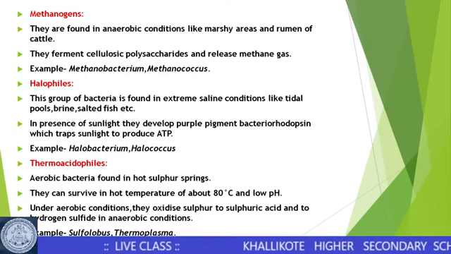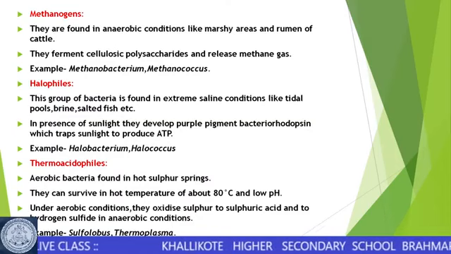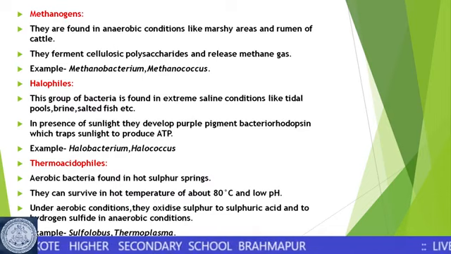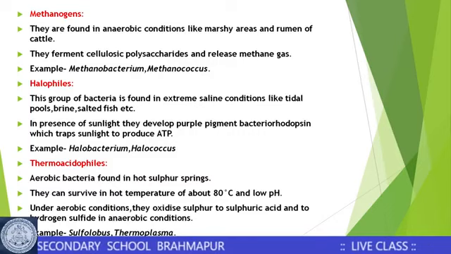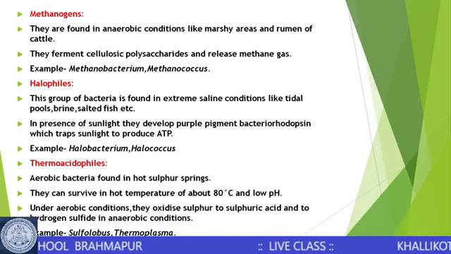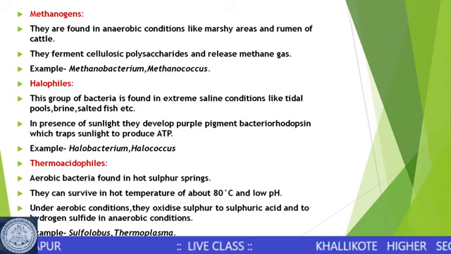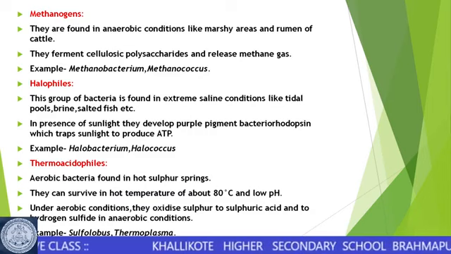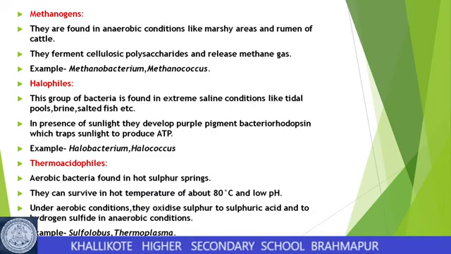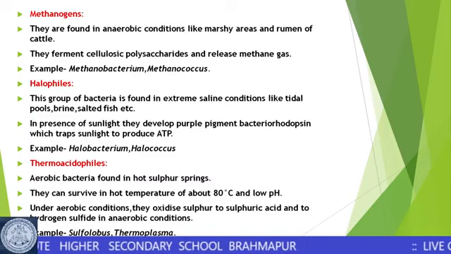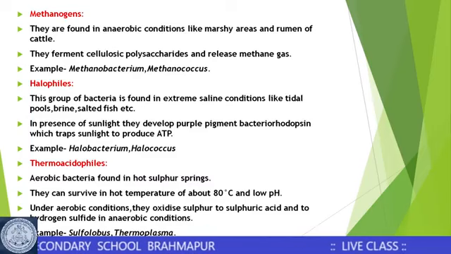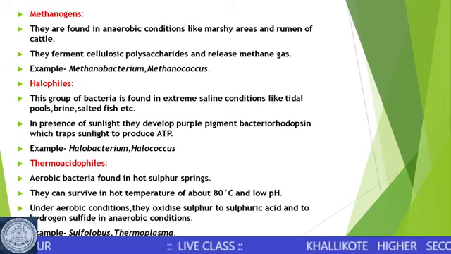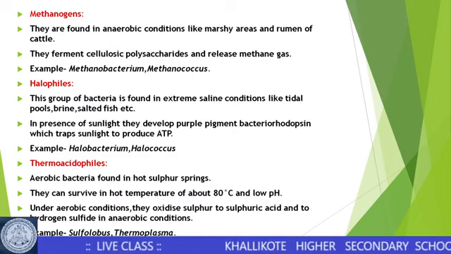The next group, the third group of archaebacteria, is thermoacidophiles. Here there are two terms: one is thermo, the second is acido, and these are bacteria that love to grow in high temperature with acidic conditions. These are aerobic bacteria found in hot sulfur springs. As we know, in many places the water is hot to touch, and they are aerobic bacteria which can survive at a temperature of about 80 degrees Celsius and low, or acidic, pH.